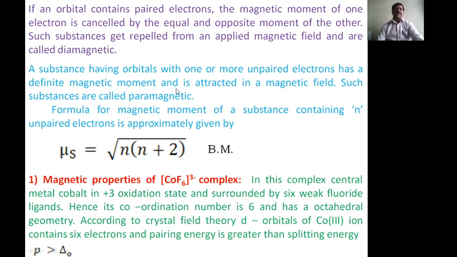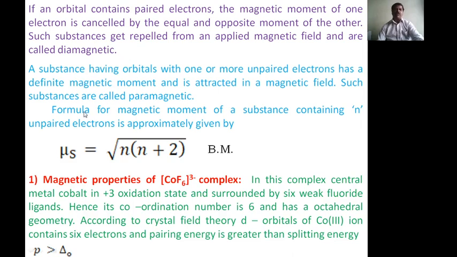Or simply we say that those complexes in which one or more unpaired electrons are present, they attract the magnetic field when placed in a magnetic field, and are called paramagnetic in nature. Those complexes that do not contain unpaired electrons do not attract the magnetic field when placed in a magnetic field, and they are called diamagnetic substances.